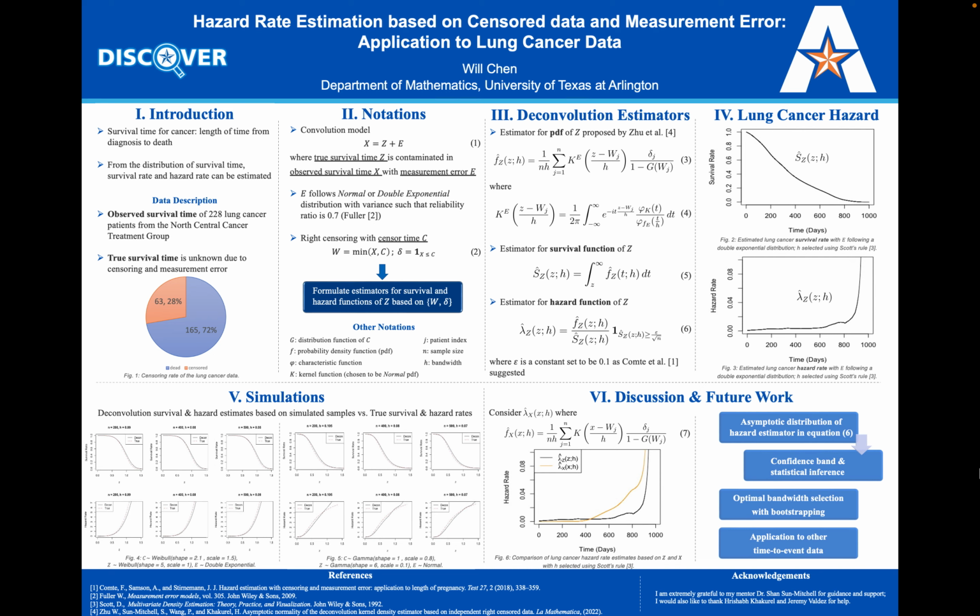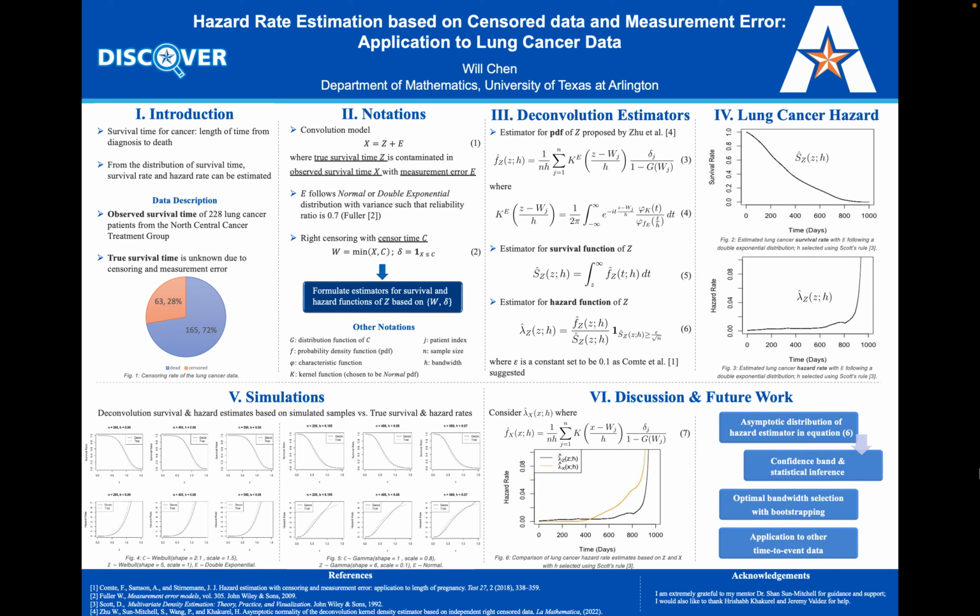Also, censoring is another problem, as 63 out of 228 subjects left the study early or they were still alive at the end of the study. We do not want to exclude these censored data points since they can still provide partial information about the survival time. A lot of statistical methods have been proposed to address only the measurement error issue or only the censoring issue. In this project, we would like to consider both issues at the same time for our hazard rate